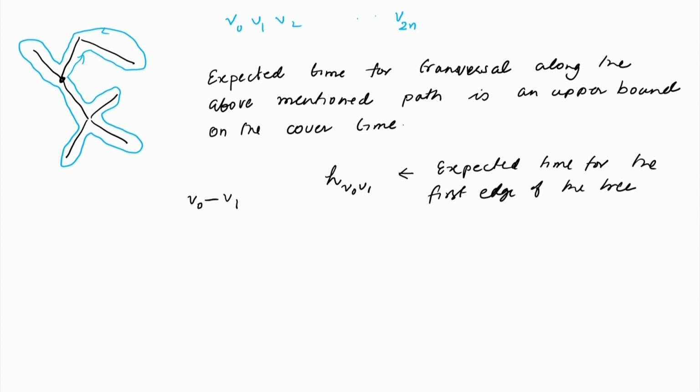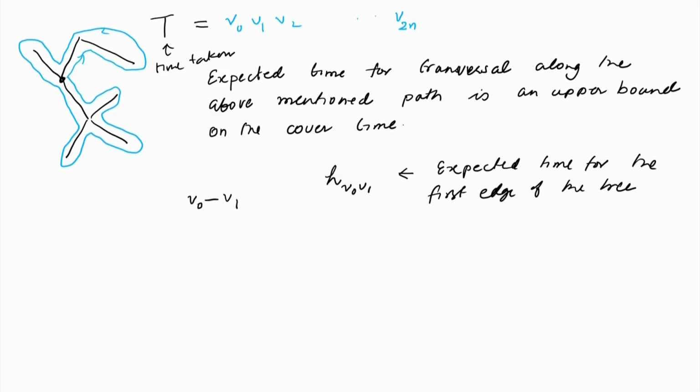Okay. So, the total expected time, if I think of the time taken for this path as t, the expected value of t will be the sum of those random variables, and by linearity we can just look at the sum of the expectations, and each of the individual expectations is of the form h(v_i, v_{i+1}). Okay.